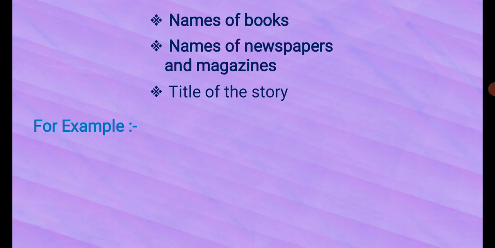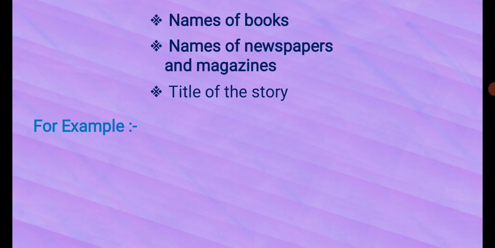Names of rivers, mountains, days, months, festivals, all the proper nouns, wherever they are in the sentence, maybe in the beginning of the sentence, in the middle of the sentence, or at the end of the sentence, always remember that the proper noun is always written with a capital letter.